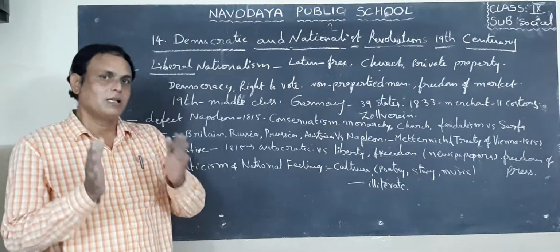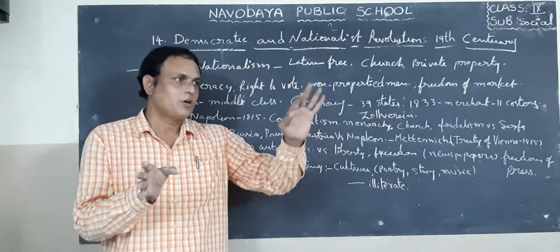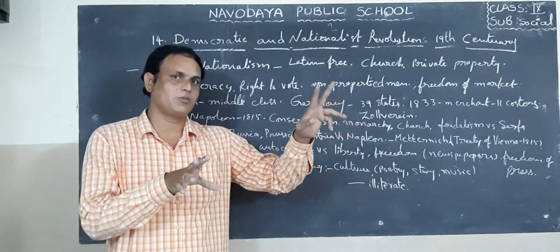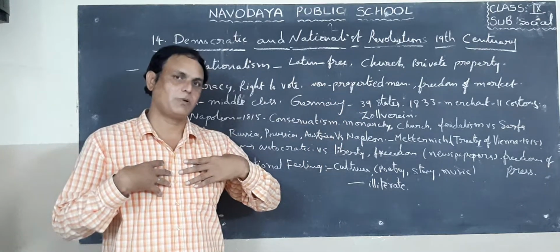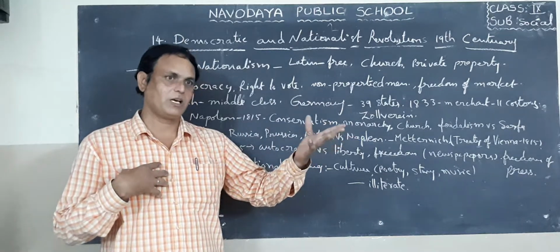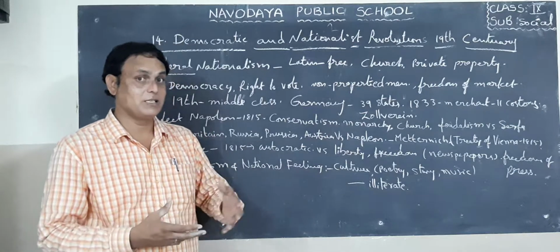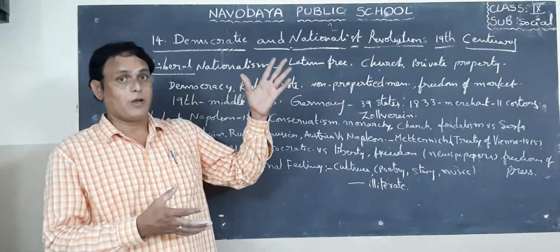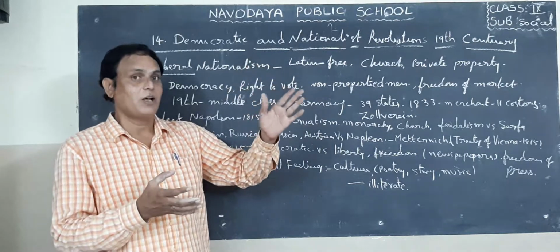That means the powers were transferred from the king to parliament. In the parliament, two houses are there. For example, in our Indian parliament, Lok Sabha and Rajya Sabha. The parliament members are called MPs. Likewise, they started in England for the first time, and they succeeded.